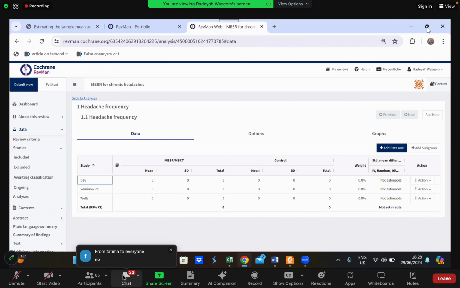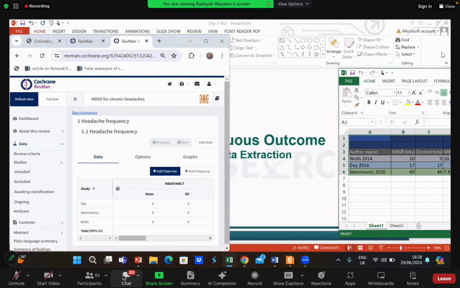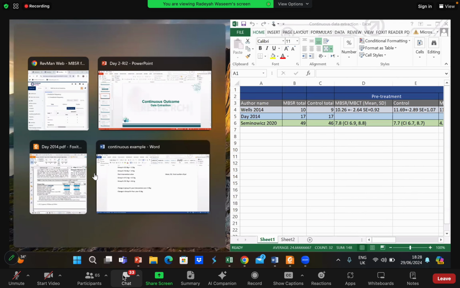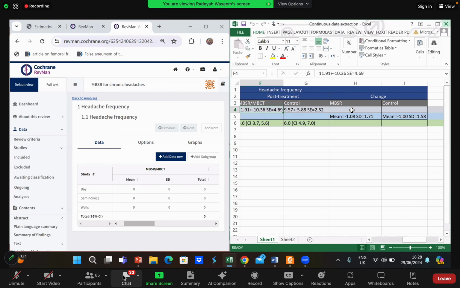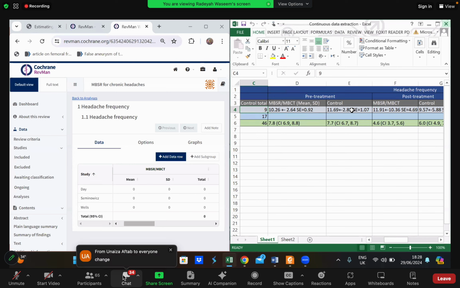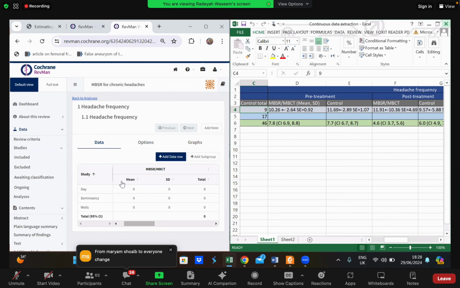Now I'll open the data extraction sheet side by side and let's see what we have here. You guys can see that we have the MBSR, we have the control. But do you guys remember, do we add this data directly or do we need to enter the change? Do you guys notice the problem we have over here?